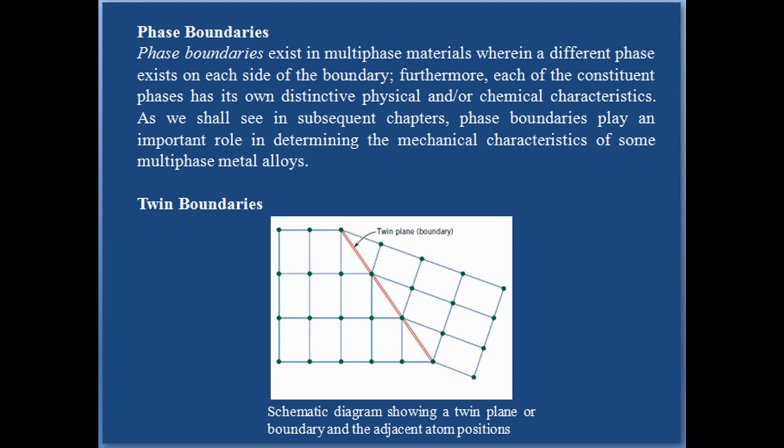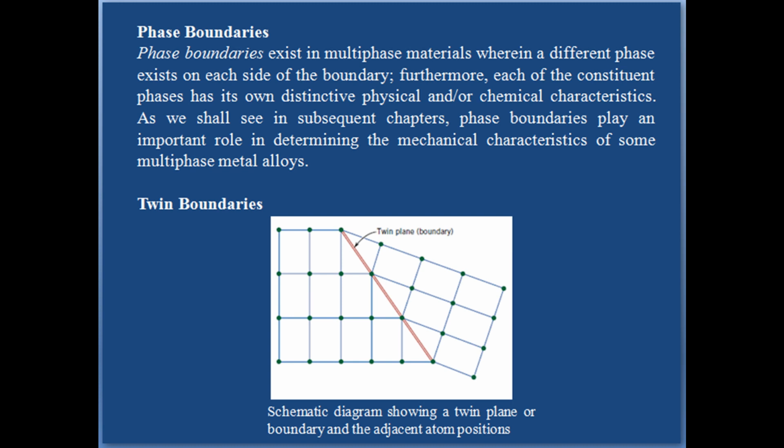Now we are going to see the same part once again, that is twin boundaries. A twin boundary is a special type of grain boundary across which there is a specific mirror lattice symmetry. That is, atoms on one side of the boundary are located in mirror image positions of the atoms on the other side. The region of material between these boundaries is appropriately termed a twin.